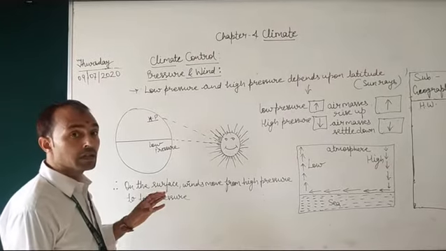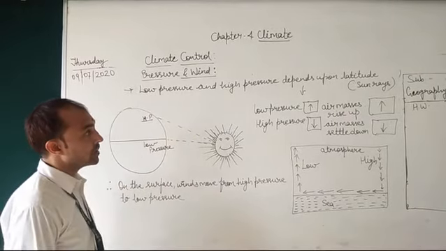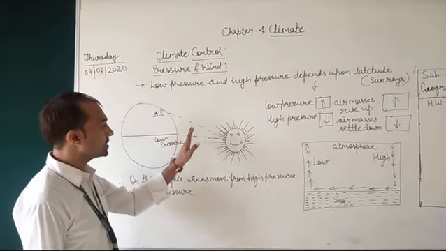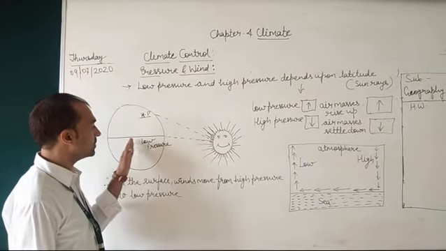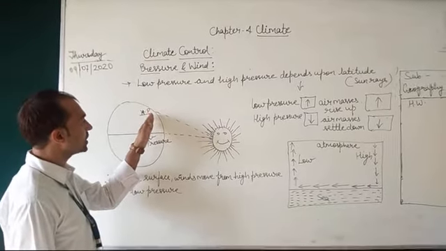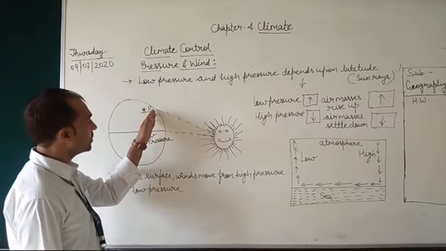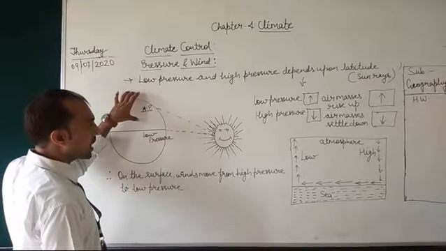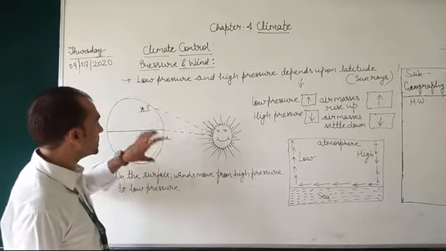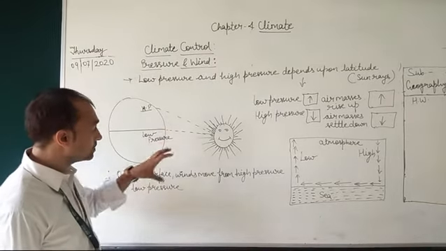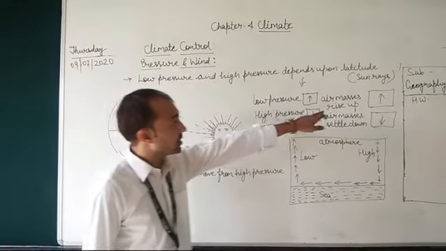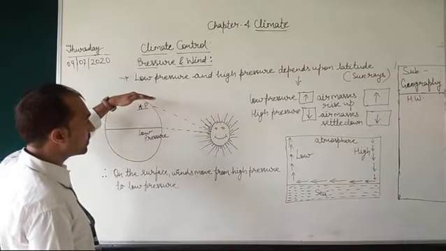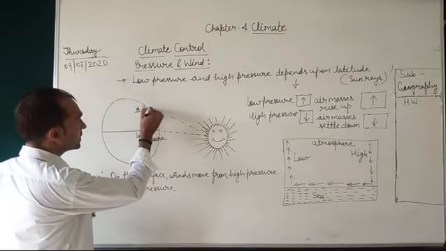So students, low pressure and high pressure depend upon latitude. As I told you earlier, the sun gets straight rays at the equator, which creates low pressure, whereas towards the poles, around 66 and a half degrees in the upper area, there are high pressures. Once the low pressure is there, the air masses rise upward, and wherever they get a vacuum, they get diverted.